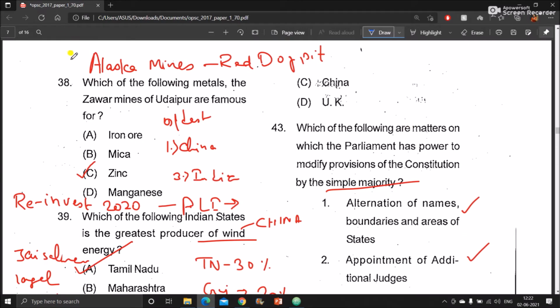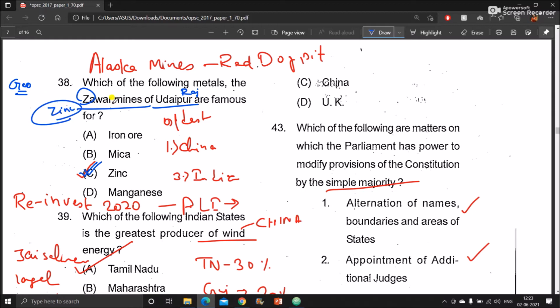It is asking, which of the following metals are the Jawar mines of Udaipur, that is Rajasthan, famous for? So this is a question from Geography Minerals. Option A is iron ore, option B is mica, option C is zinc, option D is manganese. So Jawar mines is important for the zinc reserves over there. So Z for Jawar, Z for zinc. That way you can also remember it. Jawar mines of Udaipur, Rajasthan in zinc.